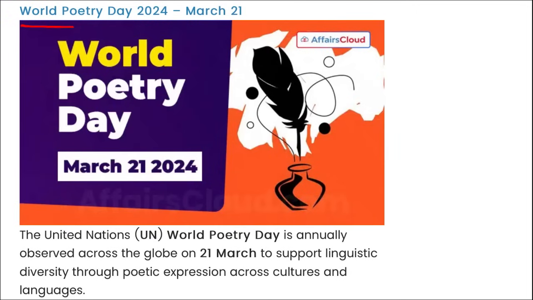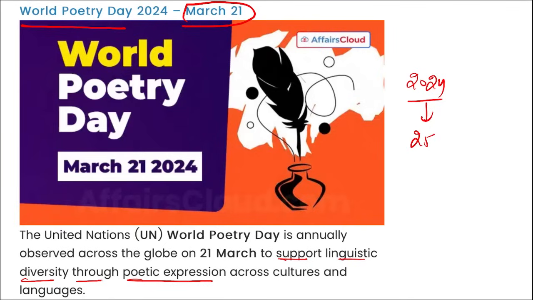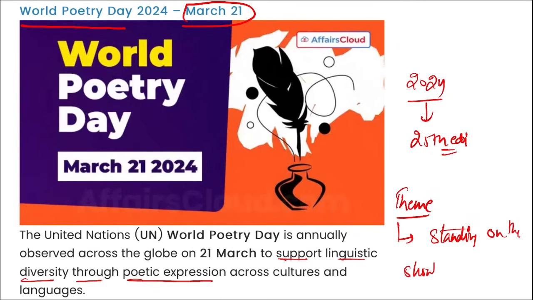Next, World Poetry Day. It is observed on 21st of March, and it is to support linguistic diversity through poetic expressions across cultures and languages. This year in 2024, we observed the 25th edition of World Poetry Day, and the theme you need to remember is: standing on the shoulders of giants.